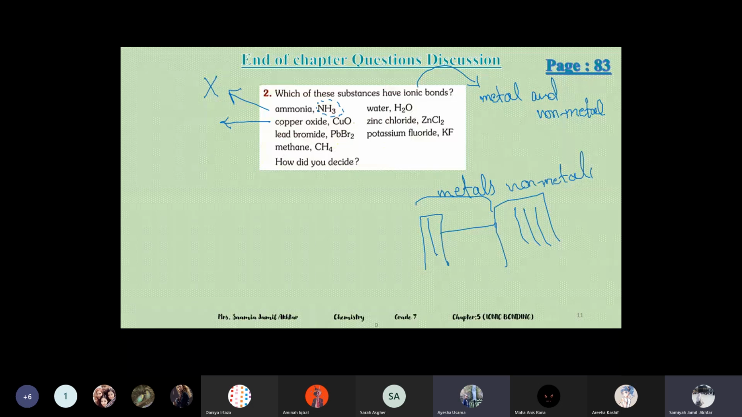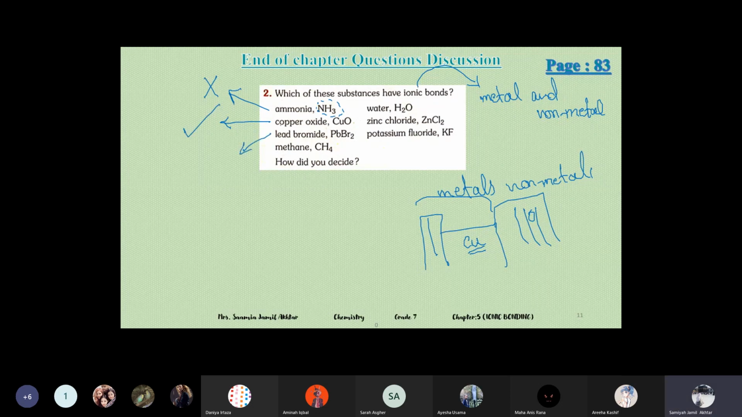Yes, copper oxide is an ionic compound, or it has an ionic bond, because copper is present here in the transition metals. It's a transition metal. Copper is a transition metal, and oxygen is a non-metal in group 6. So it is a bond between a metal and a non-metal, so it is an ionic bond.